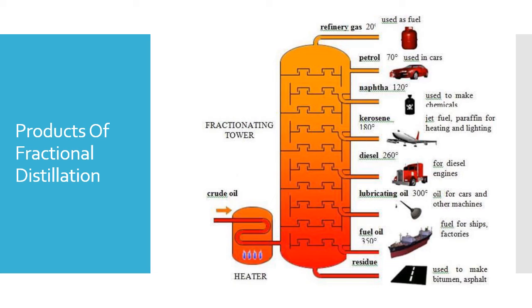Naphtha, which is lighter than kerosene and heavier than petrol, is used to make various chemicals. While kerosene is another fuel which is very useful.